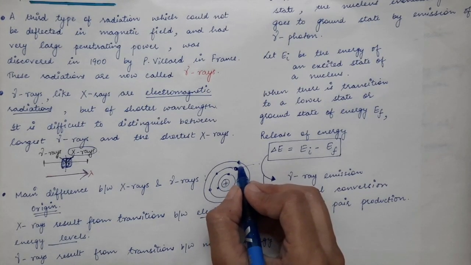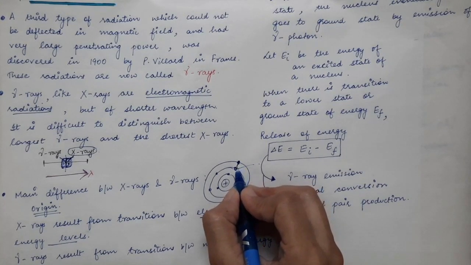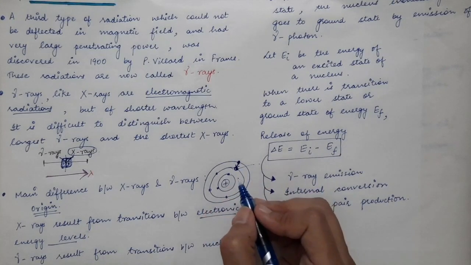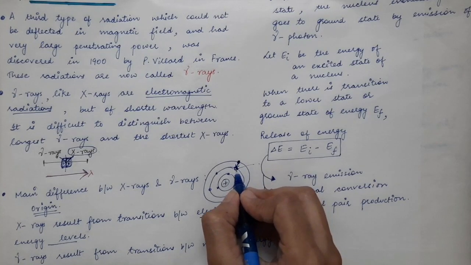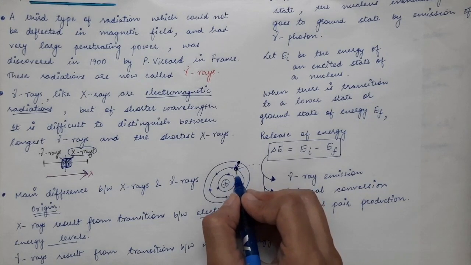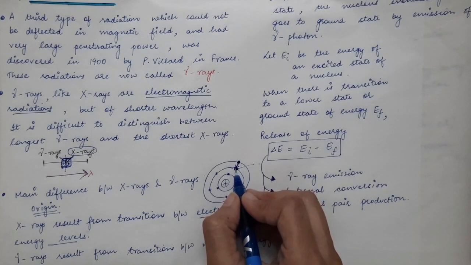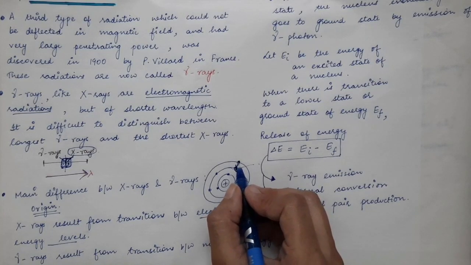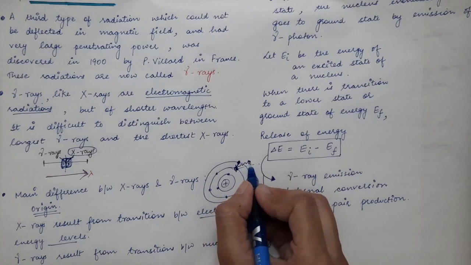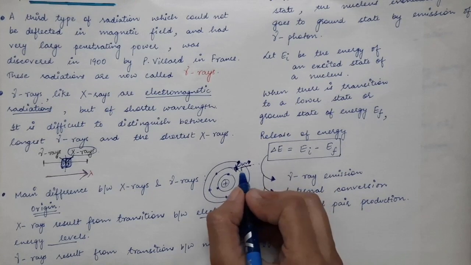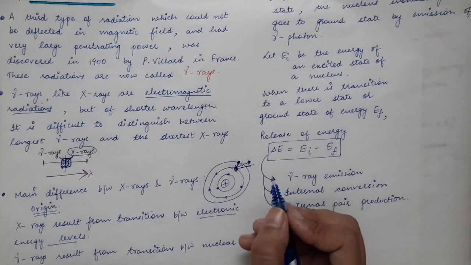Then an electron from the outer orbit will possibly go to the vacancy which is made. This electron present in the outer orbit will move to the lower orbit and fill this vacancy. During the transition of the electron from the higher to the lower energy level, photons of particular energy are emitted, and these photons lie in the X-ray region.